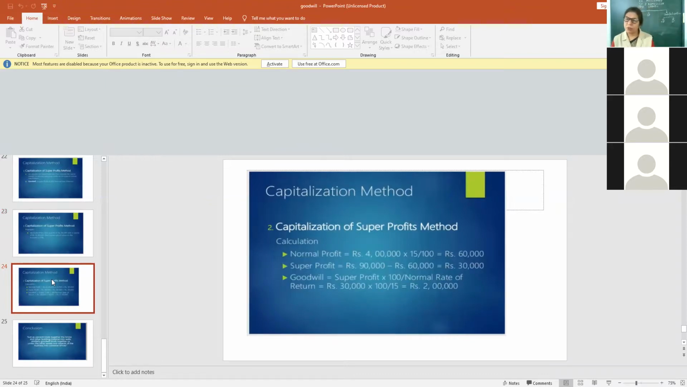How is normal profit 60,000? I gave you the formula: capital into rate upon 100. Now super profit also has one formula: average profit through business activities minus normal profit, that will be super profit. Now goodwill, formula given: super profit into 100 upon normal rate of return.